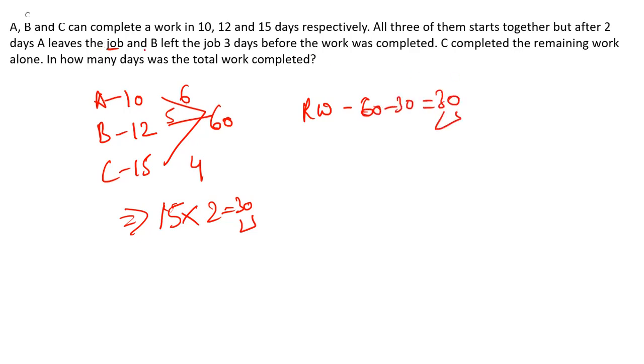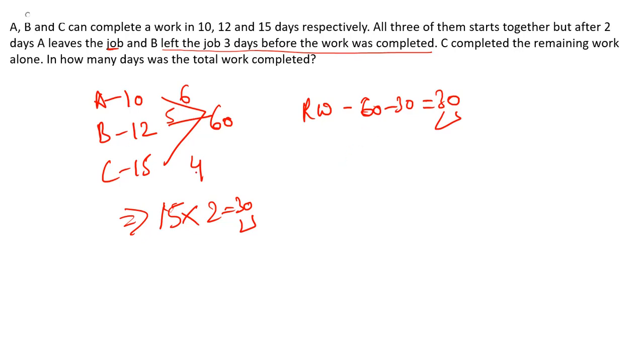Now let's read further. It is given that B left the job 3 days before the work was completed, and C completed the remaining work alone. It means that in the last 3 days, C was doing the remaining work. So let's see the work done by C in the last 3 days.